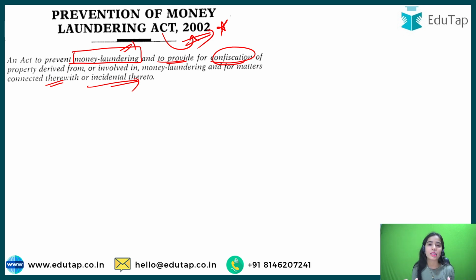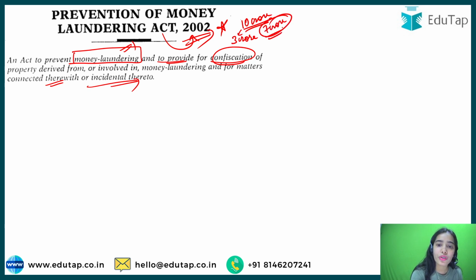Let's try to understand an example. Say you have sold a property for 10 crore, but you are showing the government that you have only sold the property for 3 crore. The 7 crore you are sending to some other country through money laundering, and that is black money, because you are not showing this 7 crore to your government and not paying tax on this 7 crore. You are sending this money to some other country, that is money laundering.